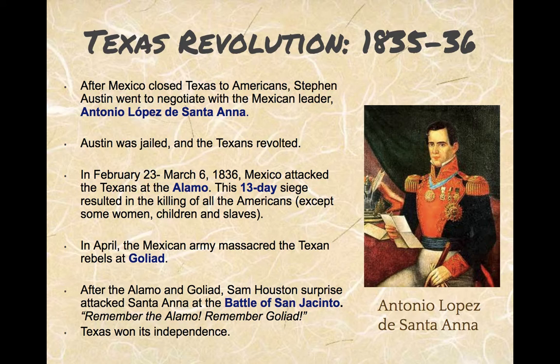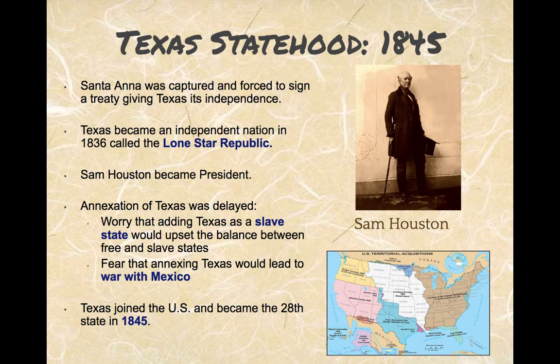Eventually, in 1836, there was a huge standoff at this place called the Alamo, and pretty much all Americans were killed, except a few, from women to children, some enslaved people. So eventually, this battle, or this revolution, ended with the United States citizens in Texas defeating the Mexican government in Texas, and eventually Texas became their own country.